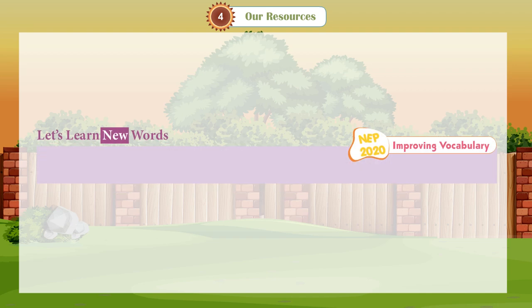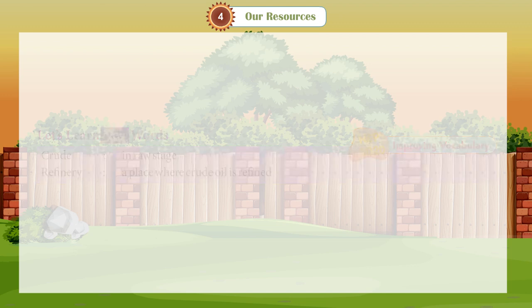Let's learn new words. First, crude, in raw stage. Second, refinery, a place where crude oil is refined.